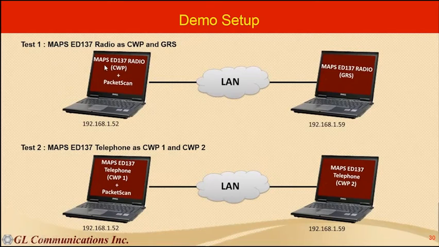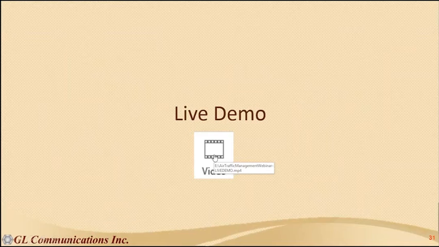In the first test, the MAPS ED137 radio is simulating a radio call. One of the maps is acting as a controller working position, and the other one is acting as a ground radio station. So these are the IP addresses: CWP is at 1.52 and GRS is at 1.59. Similarly, to simulate telephone calls, I am using MAPS ED137 telephone acting as one CWP, and there is another CWP. Now I'll start the live demo.